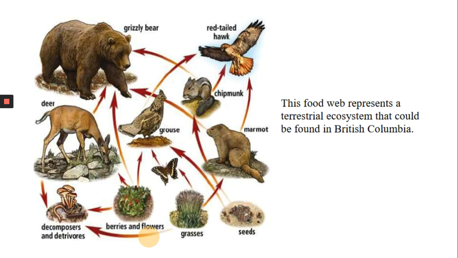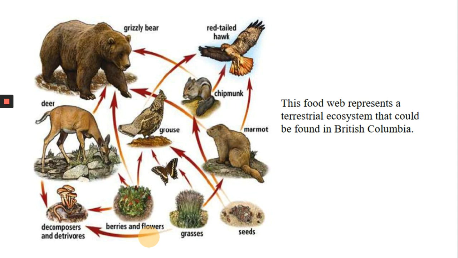This is a food web in the land or terrestrial ecosystem of British Columbia. So you can take a moment and think about what will happen if you remove one particular animal from this ecosystem. If you remove the bear, then it will affect the population of the herbivores.